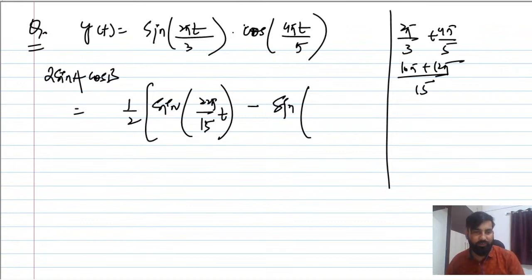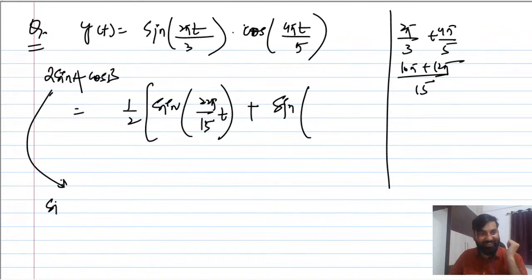I can also check what sine a cos b is. Sine a cos b is nothing but sine a plus b plus sine a minus b. Sorry for that, this should be plus here, so it will be plus sine. Remember, sometimes I also make mistakes.